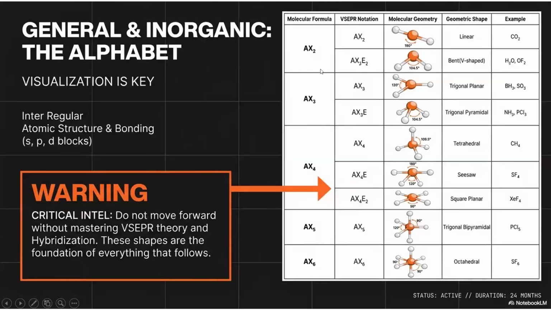Right. So these are the things that we are going to learn in general and inorganic chemistry. We learn about the molecules, their shapes, and the intermolecular forces, the forces that take place within bonds, and the shapes of these molecules. There are different shapes. All these things are learned there.